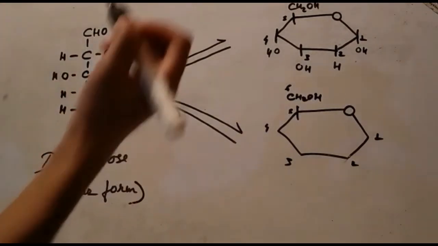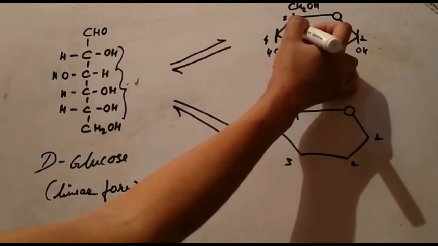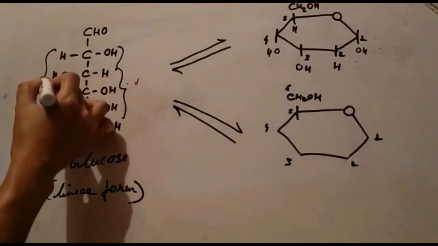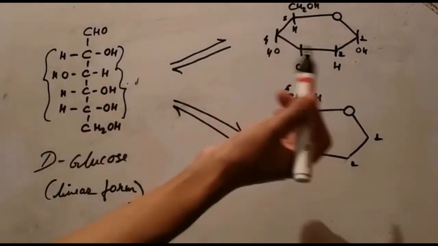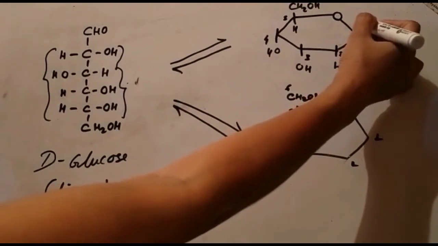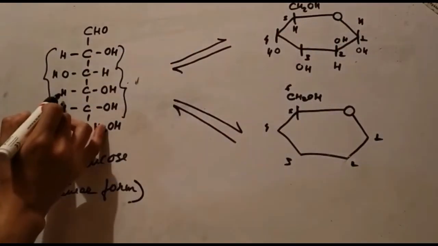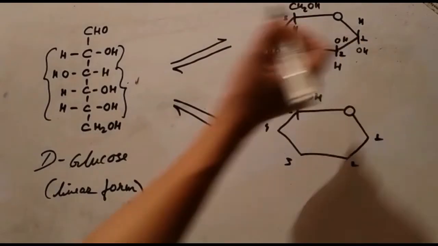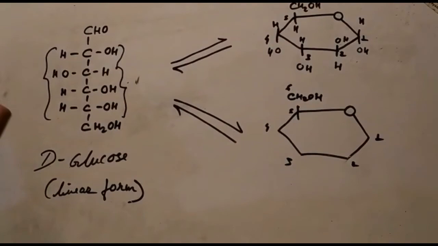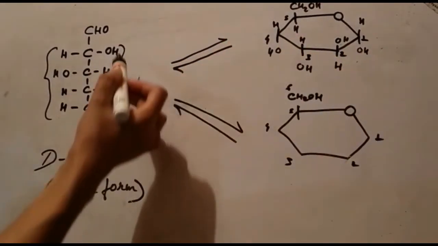And here in the last carbon we have H, and these on the left you should draw up. So starting from carbon number 1, that is H, then we have OH, then H, and this one also H. So you see how to draw these.